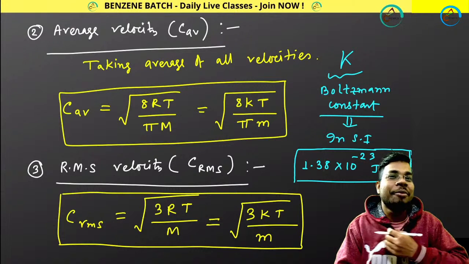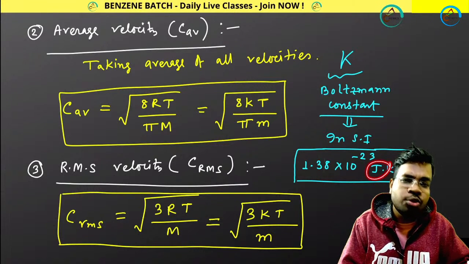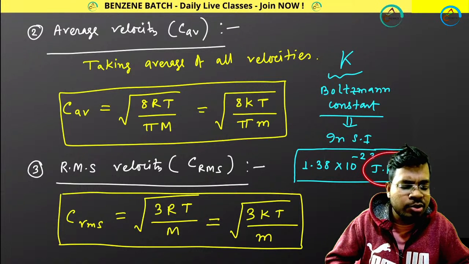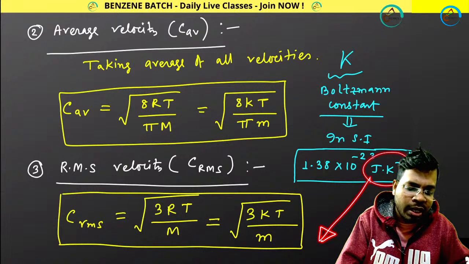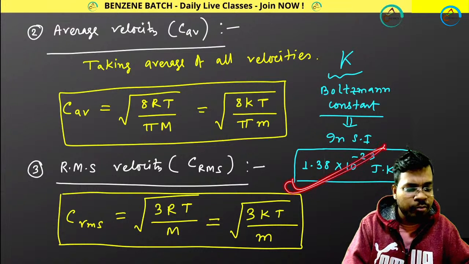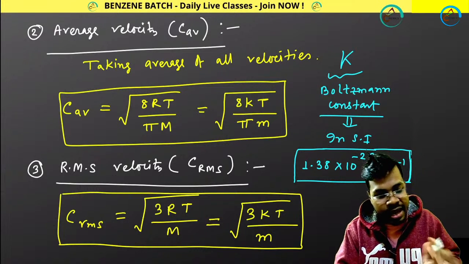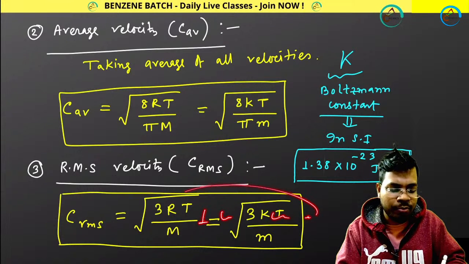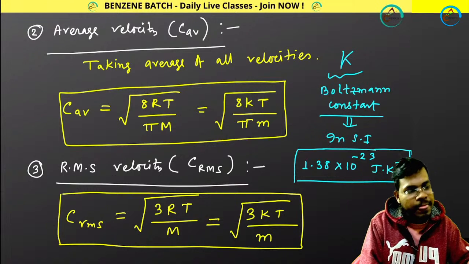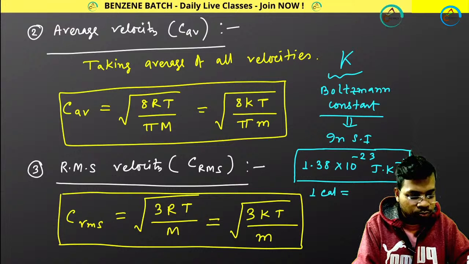Yes, Artam is saying in calorie. Okay, so calorie unit is not as famous as the SI unit. You can convert this unit to calorie, to erg, to anything. If you know the value in joule, you can convert it into calorie or into erg. It's easy. So this is the exact value of Boltzmann constant in SI unit, joule per Kelvin. Great. Don't forget this. And 1 calorie equals 4.2 joule.